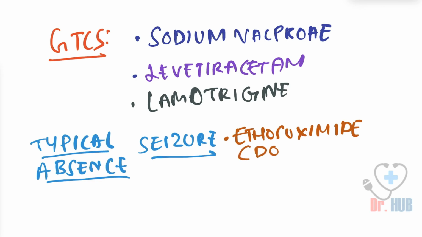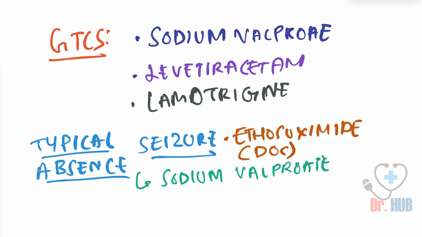So this is nothing but the DOC. What do I mean by DOC? It is a drug of choice. That is ethosuximide. Other medications for typical absence seizures include sodium valproate as well. And after this, there is also lamotrigine.